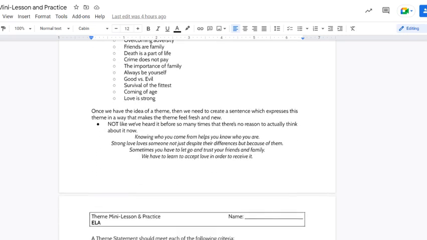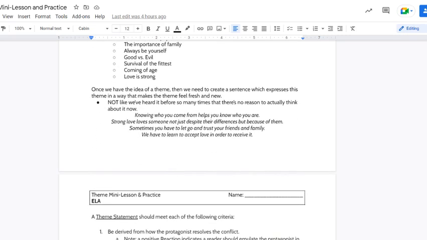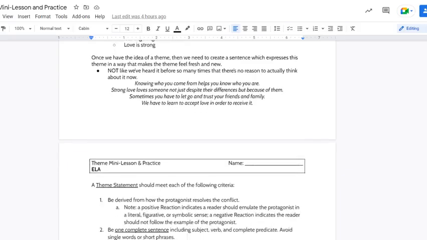So here's some examples of some quality theme statements. Knowing who you come from helps you know who you are. Strong love loves someone, not just despite their differences, but because of them. Sometimes you have to let go and trust your friends and family. We have to learn to accept love in order to receive it.